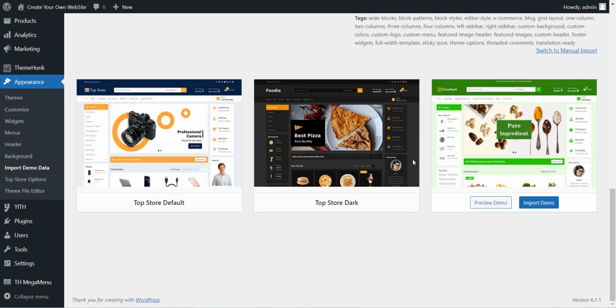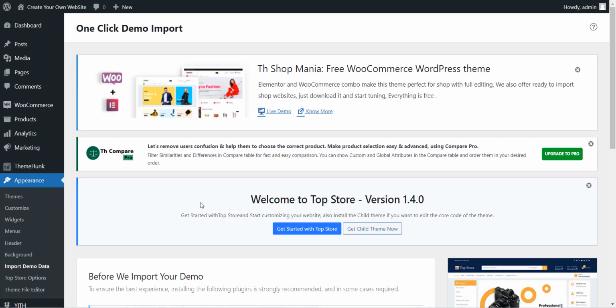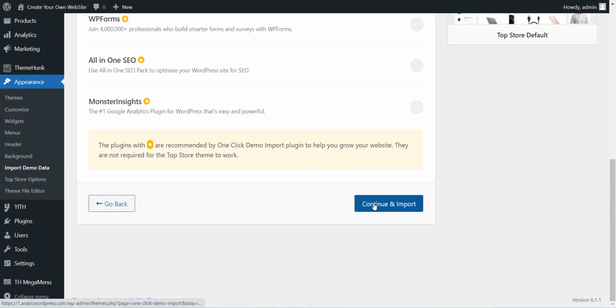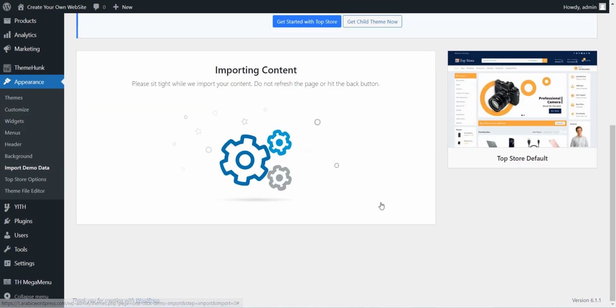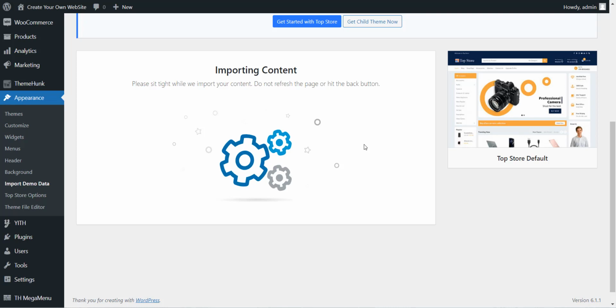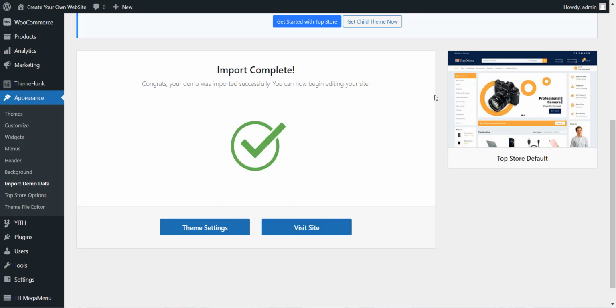Like we see, we have 3 designs, but I will use this demo import. Okay, continue and import, like we see here. So we will wait for the installation of this template in our website to finish. Okay, it is an e-commerce website, or an e-commerce template, like you see here. Okay, the installation is completed.